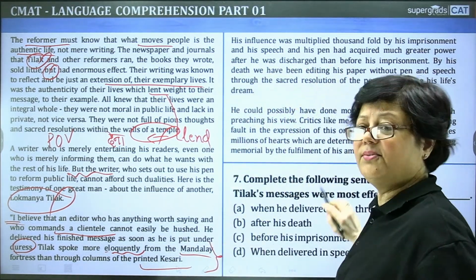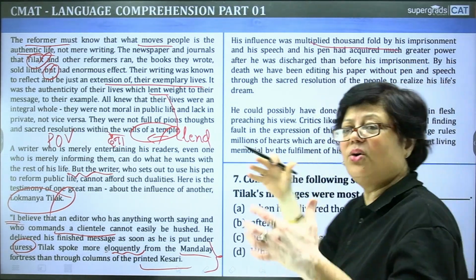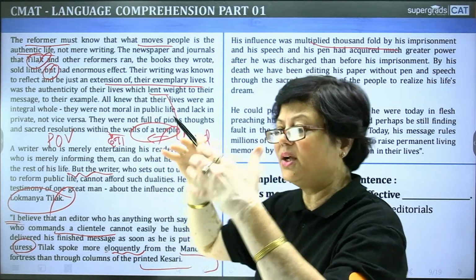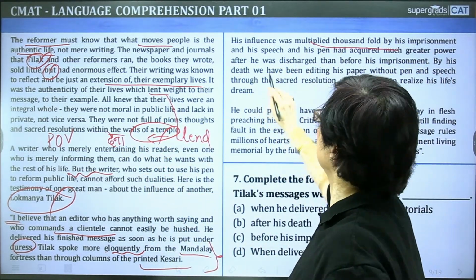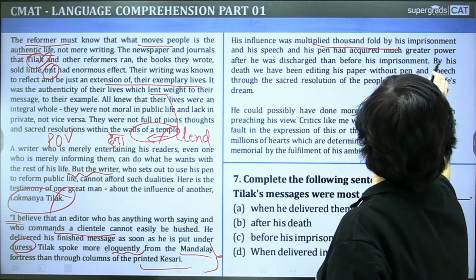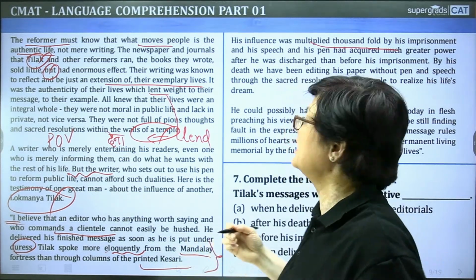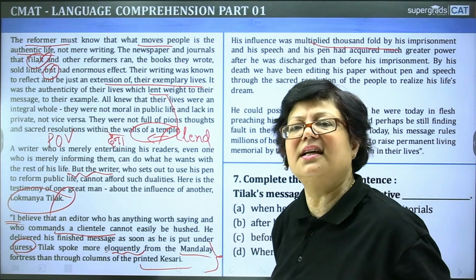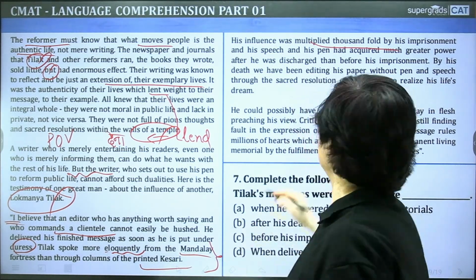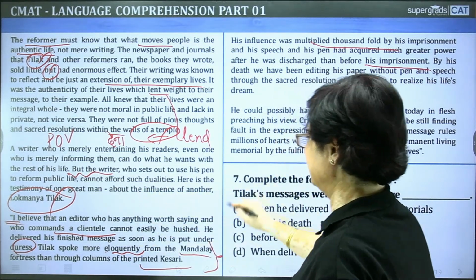Next, his influence was multiplied thousandfold. कई गुना, thousandfold, उनका इन्फ्लुएंस कई गुना बढ़ गया by his imprisonment, and his speech, and his pen had acquired much greater power. पेन, उनकी लेखनी में बड़ी शक्ति आ गई थी after he was discharged than before his imprisonment. है ना. ठीक है. अब ये imprisonment की भी बात आ गई. You have paid attention. ये लिंक हो गया मेंडेले के साथ में.